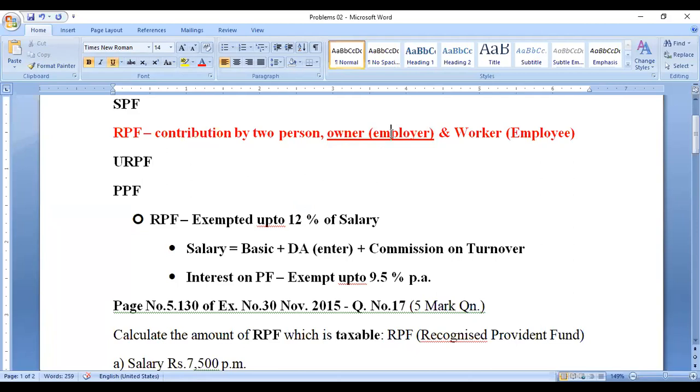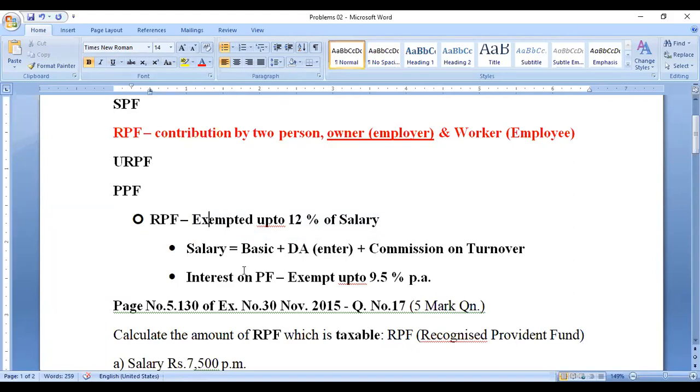So this is a rule you have to remember always. Any contribution by the employer to the employee provident fund account should not exceed 12 percentage of salary. Above 12 percentage of salary it is taxable.